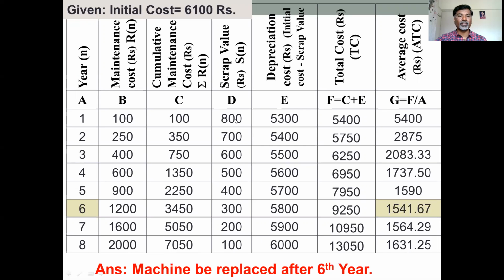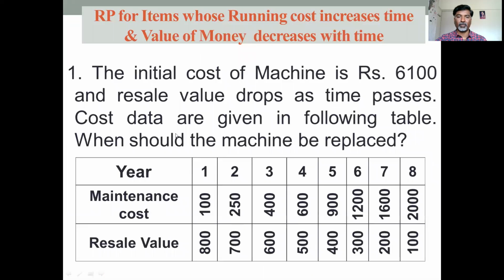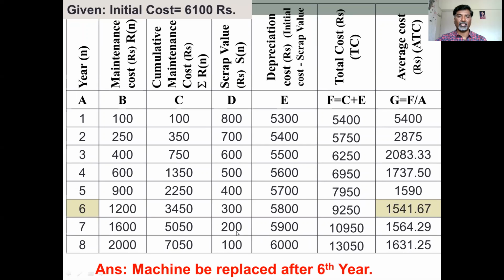The scrap values are given in the example, so we have to take those values as it is. These are the scrap values given. You have to take those values as it is. Then you have to calculate depreciation cost. To calculate depreciation cost, the formula is initial cost minus scrap value. So initial cost is given, 6,100. Scrap value is also given, 800. If you do subtraction, you will get depreciation cost for all years, that is 8 years.